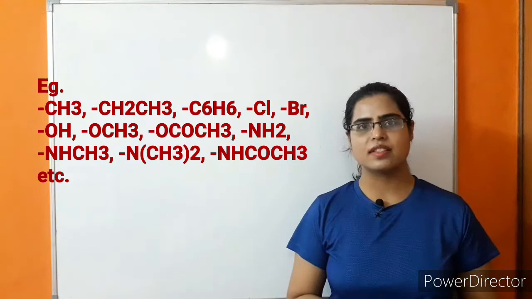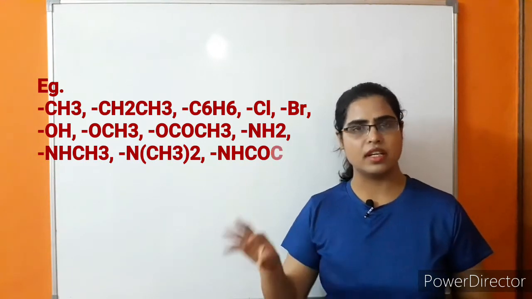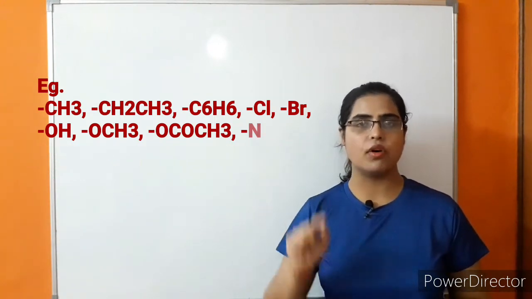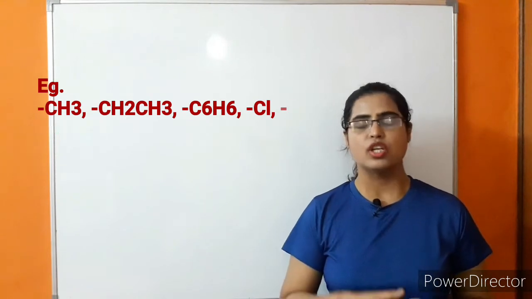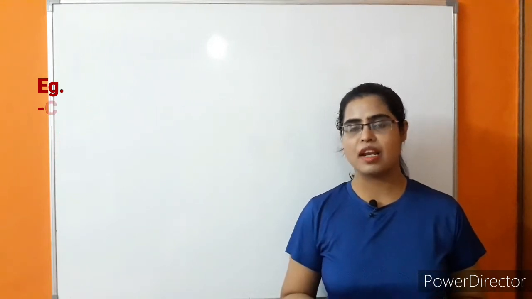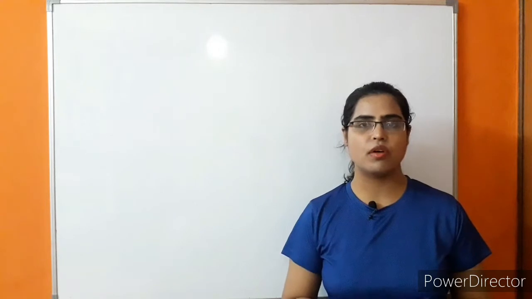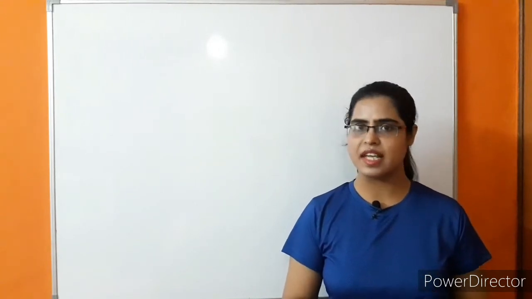So these groups will decide further substitution of another group on benzene ring at ortho and para position. Let's see with the help of an example in which formation of Ortho-Para product is taking place.